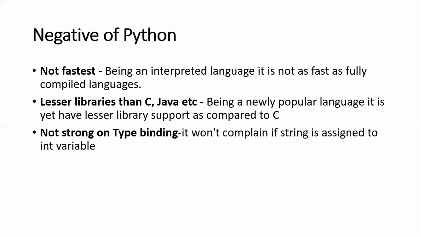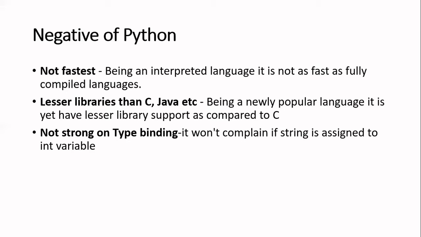It is not so strong on type binding. If you are aware of languages like C, C++, then there is something which you cannot do: you cannot assign one type of variable to another type of variable. There is strong binding. Let's say there is a string, it can be assigned to an int variable. So it is allowed in Python, but if you go for C, C++, Java, you cannot do that.